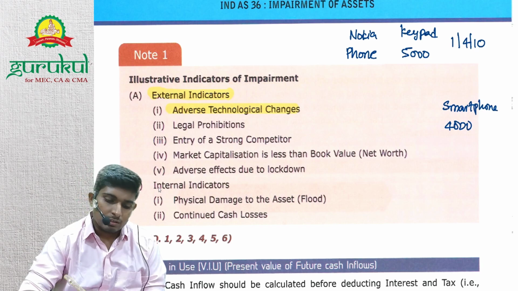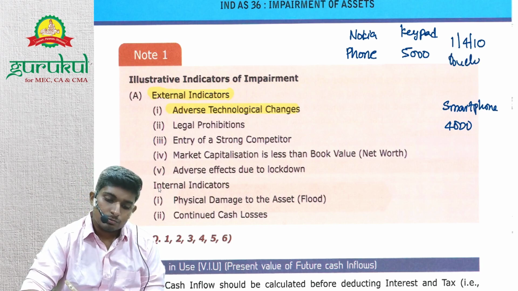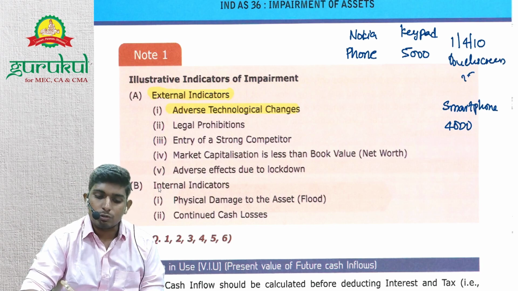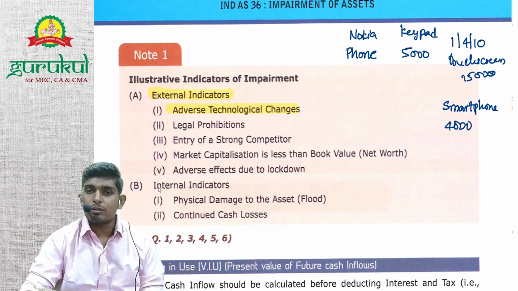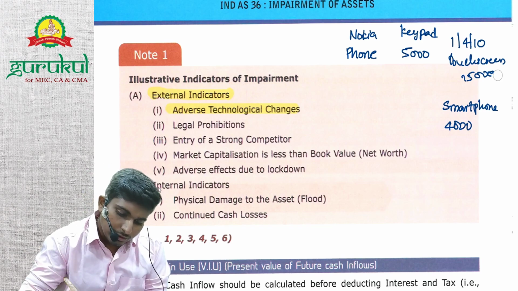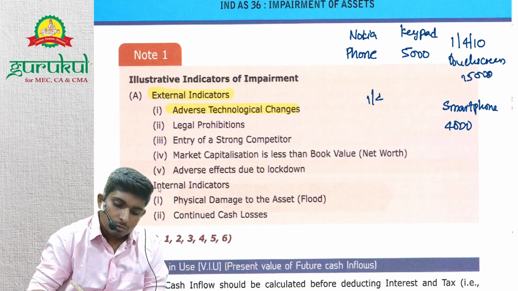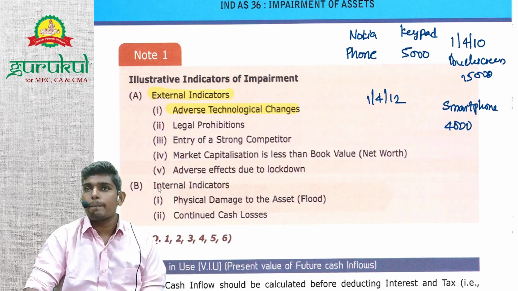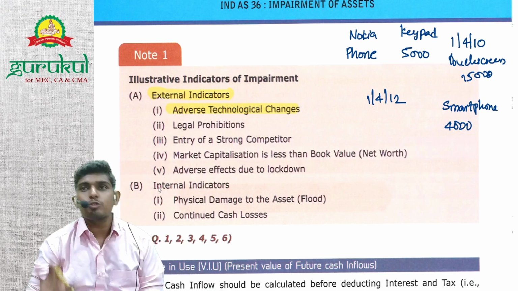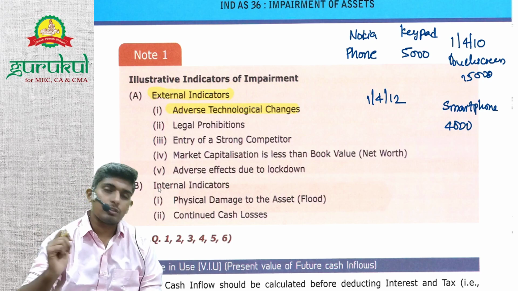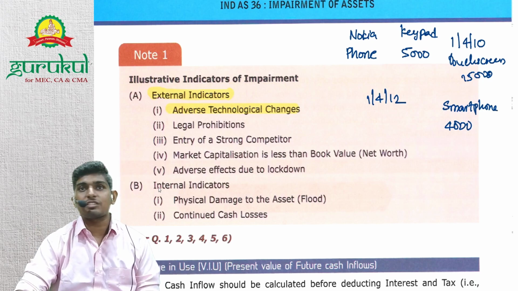Till now, touchscreen smartphones were around 15,000 rupees. But due to technological changes, smartphone prices have reduced to 4,000 rupees. So if the new smartphone value is 4,000 rupees, the old keypad phone value would have drastically reduced, right?